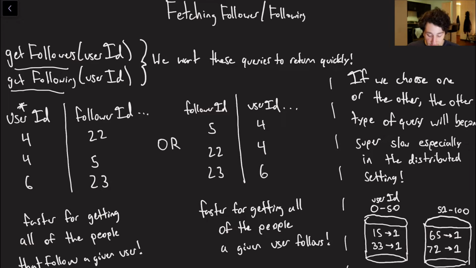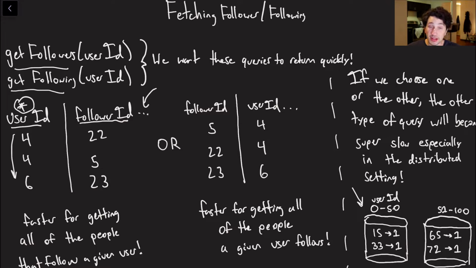The reason why is that these queries are going to be distributed. So if we look over here on the right side of the screen, let's imagine that we used this type of table over here, right, where we've got one user and then a follower ID, and that represents a following relationship. And then we go ahead and index on that user ID. So you can see the user ID field is sorted. That's why 4s are at the bottom, 6 is at the top. And then let's say we go ahead and partition also on that user ID, because there are going to be a ton of follower-following relationships. We're not going to be able to store them all on one database table. And so that's going to be really good when we want to find all the followers of one particular user.